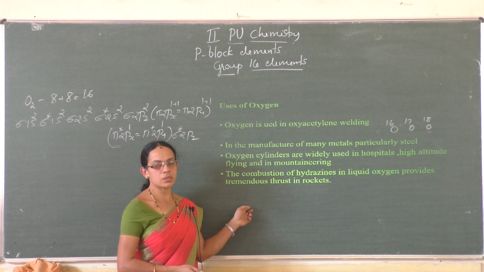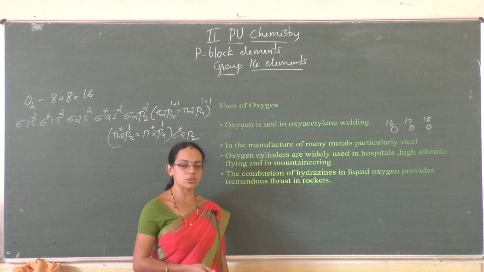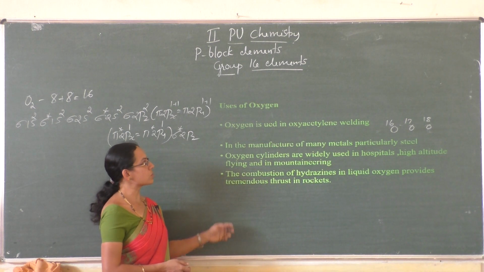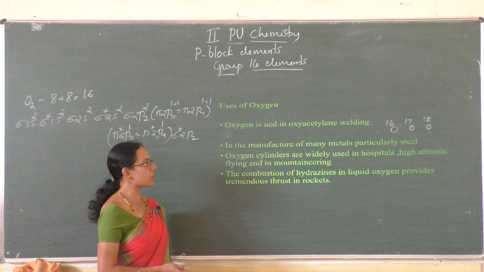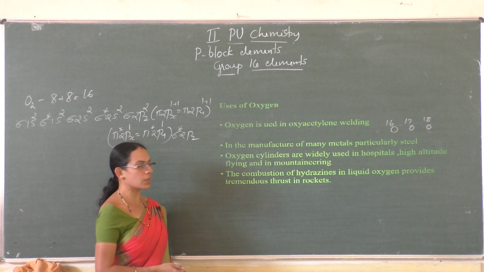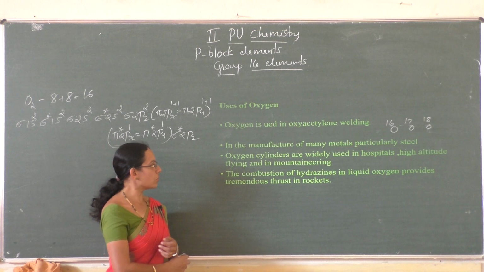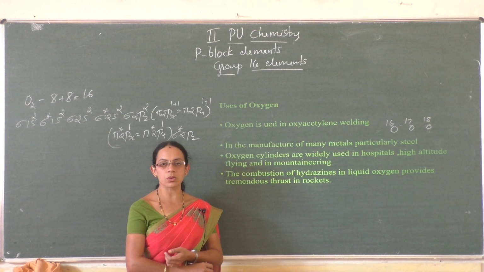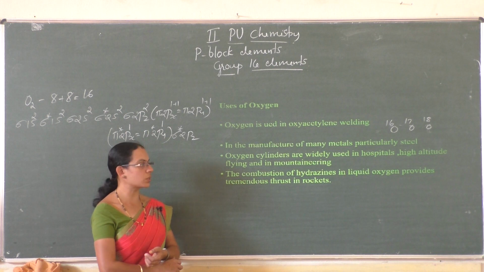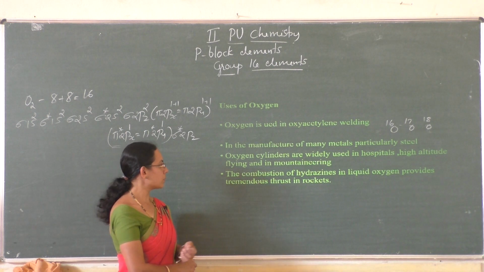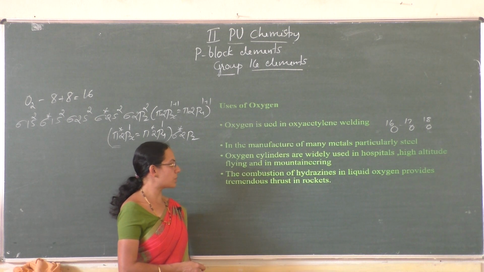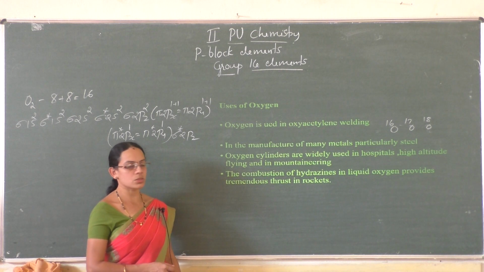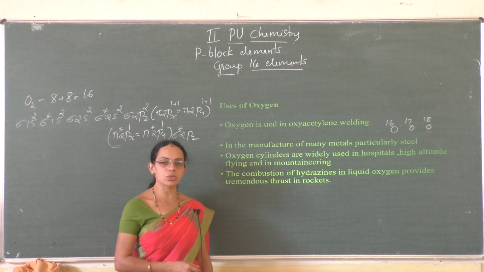In spite of its importance in combustion and respiration, it has these uses. Oxygen is used in oxyacetylene welding, in the manufacture of many metals, particularly steel. And as you know, oxygen cylinders are widely used in hospitals and higher altitude mountaineering and flying. Then combustion of hydrazines in liquid oxygen provides tremendous thrust in rockets. So these are the important uses of oxygen.